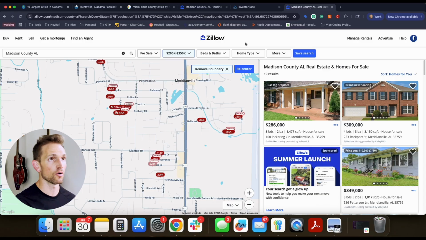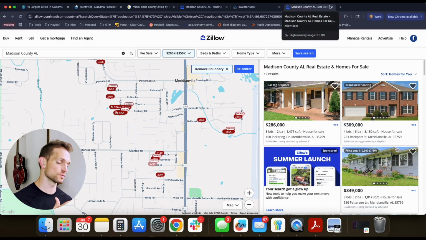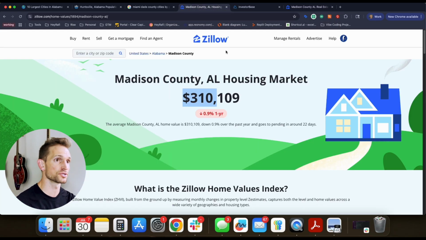But understand that you'd want to do this exact same exercise if there were a lot more rentals in the area, to make sure that you're adhering to the right end buyer. Okay, so we know we're going to be choosing between $100,000 and $250,000 as the nice sweet spot. We know that the upper range of that is about $310,000.